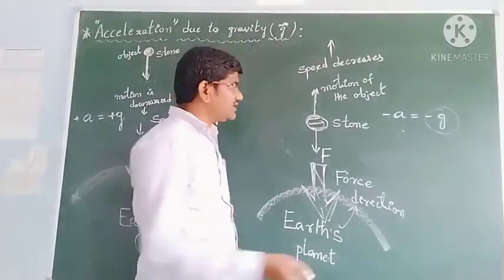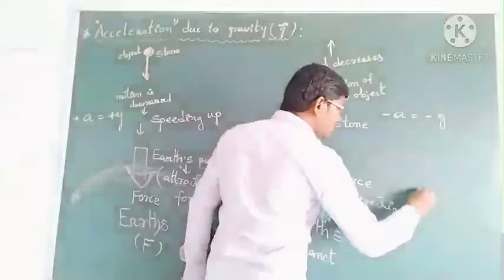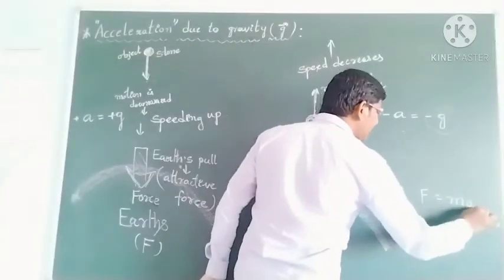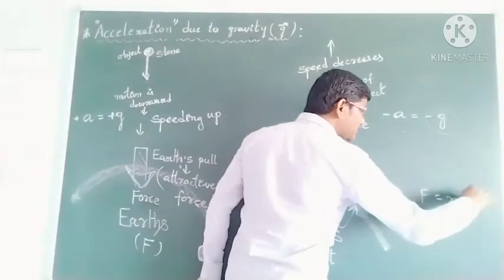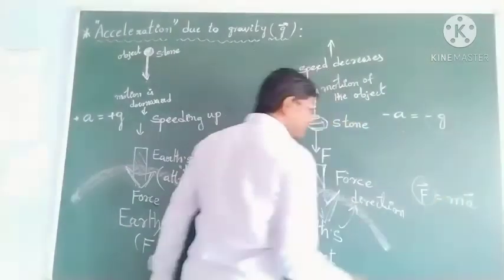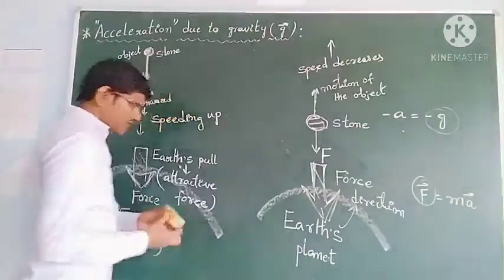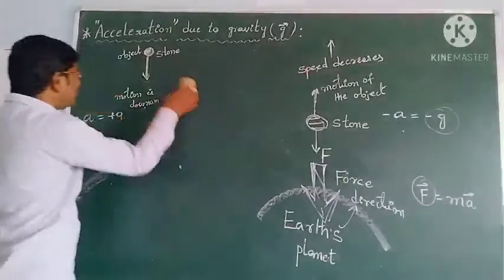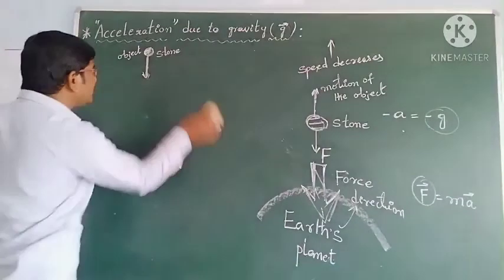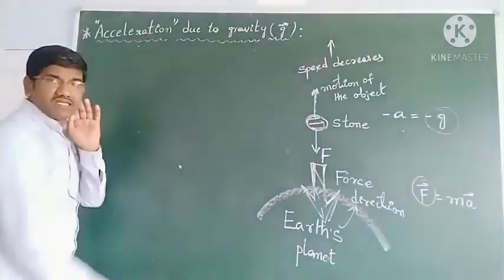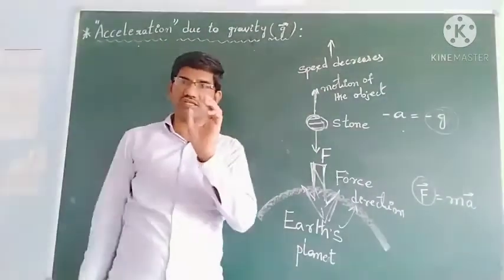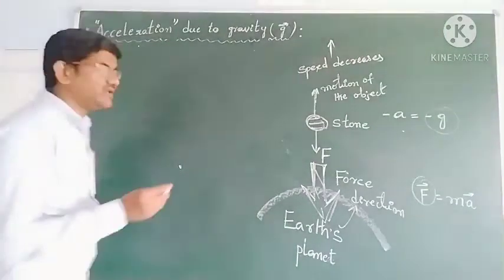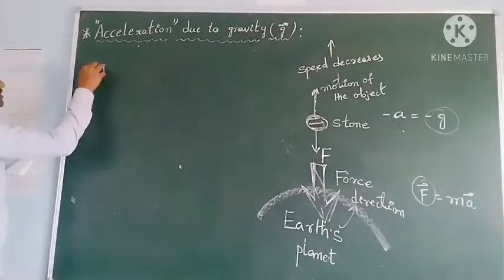From Newton's second law we know force equals mass into acceleration. So the acceleration direction is the direction of force. That's why the direction of g is an important point, dear students. All children used to get confused. So the acceleration due to gravity direction is always downward, that is towards the center of the earth only.